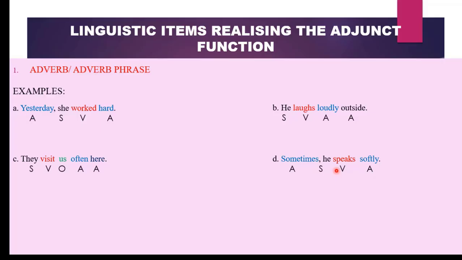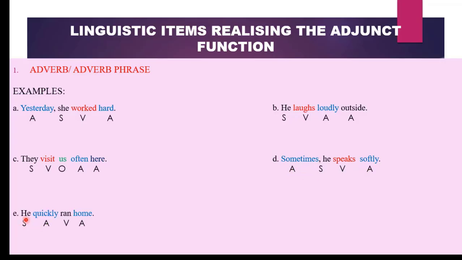So sometimes he speaks softly. Sometimes gives us information about how often the action occurs. So it is an adverb of frequency. Then we have softly, which is telling us the manner in which he speaks. Therefore, it is an adverb of manner. And adverbs function in a sentence as adjuncts. We have the sentence pattern ASVA. The S for he, the V for speaks, and then our two adjuncts.